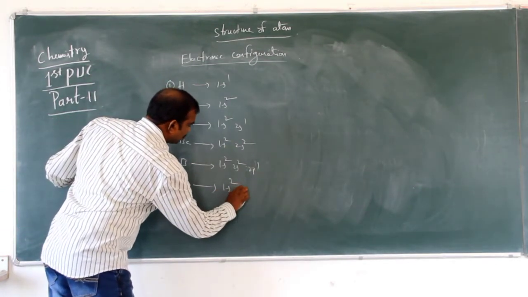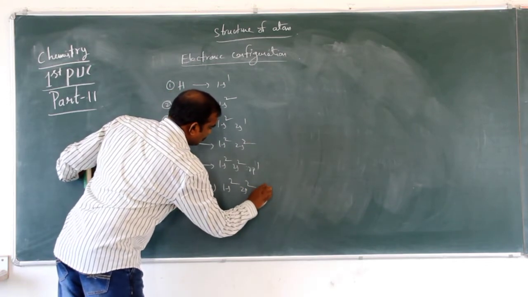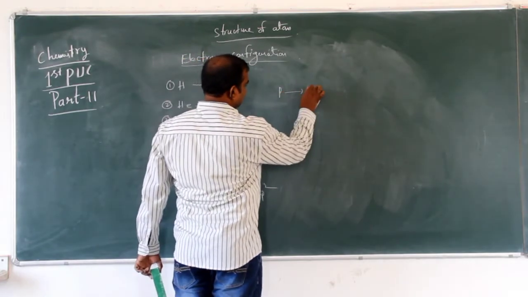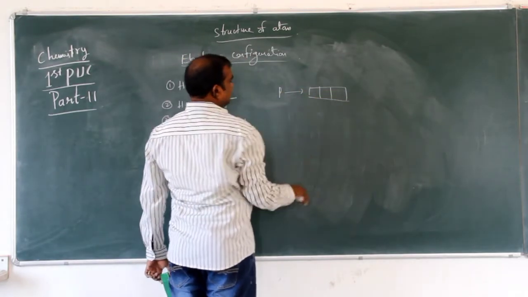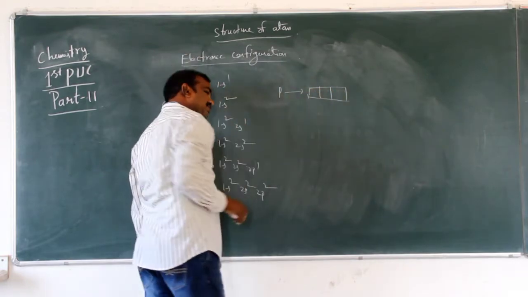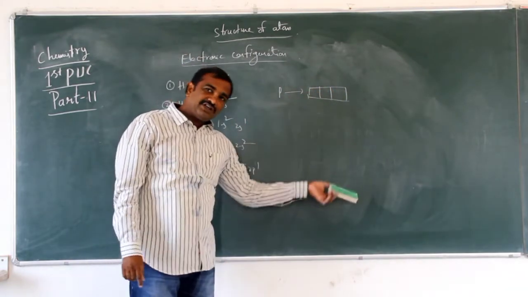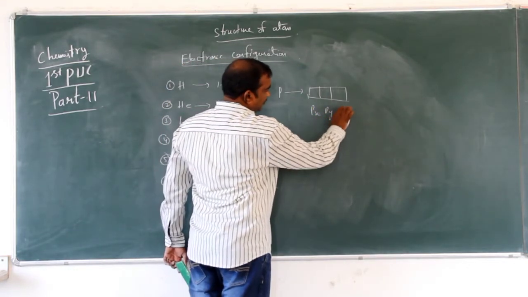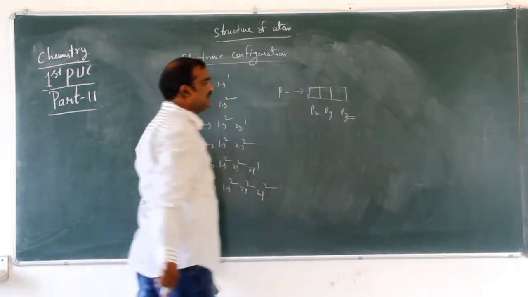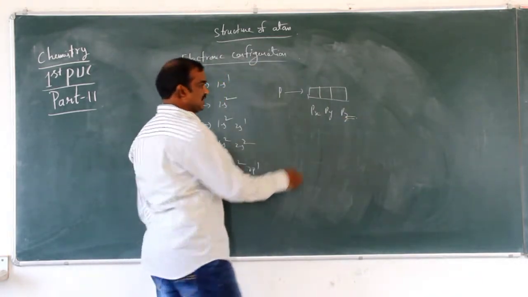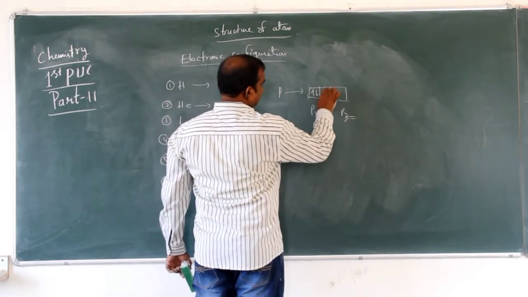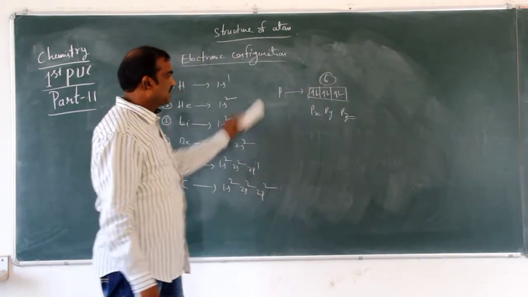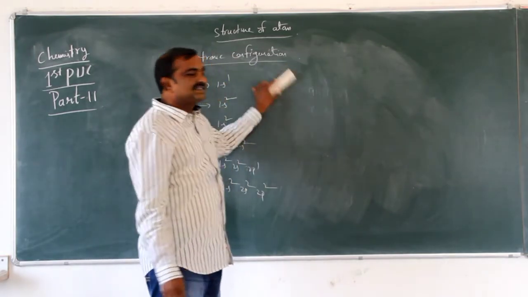Next, 6, carbon: 1s2, 2s2, 2p2. As we already said, the p subshell has 3 orbitals, that is px, py, and pz. Each orbital has 2 electrons, so totally we have 6 electrons. The capacity of the p subshell is 6 electrons.